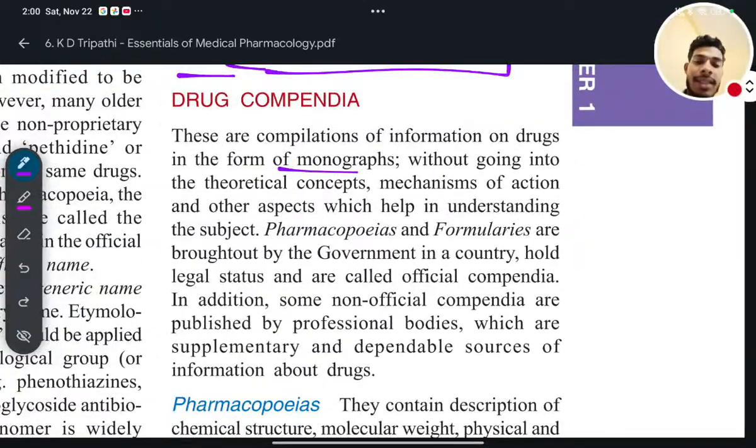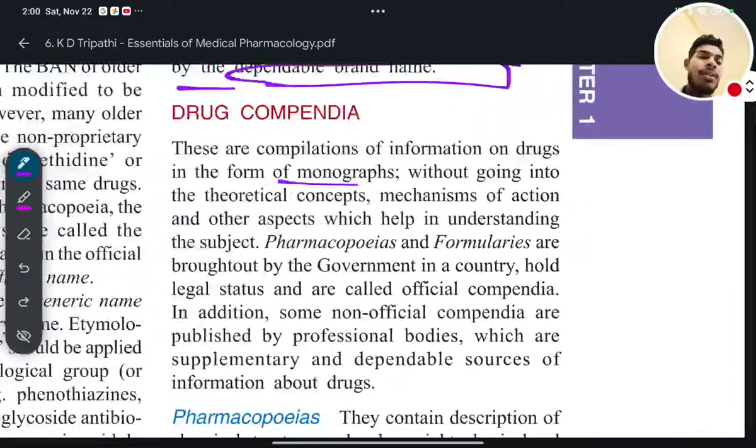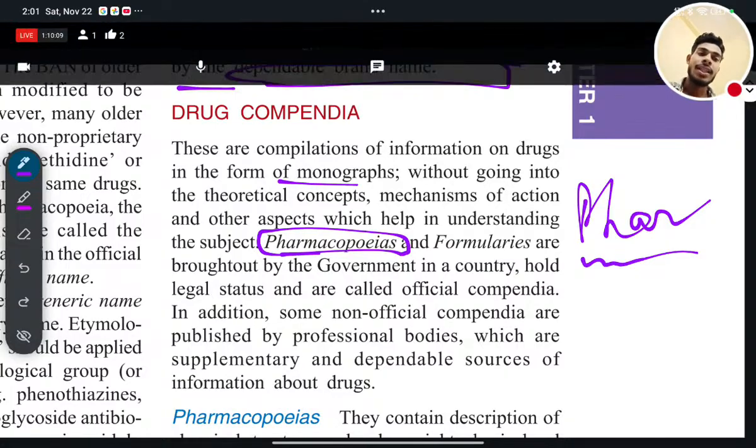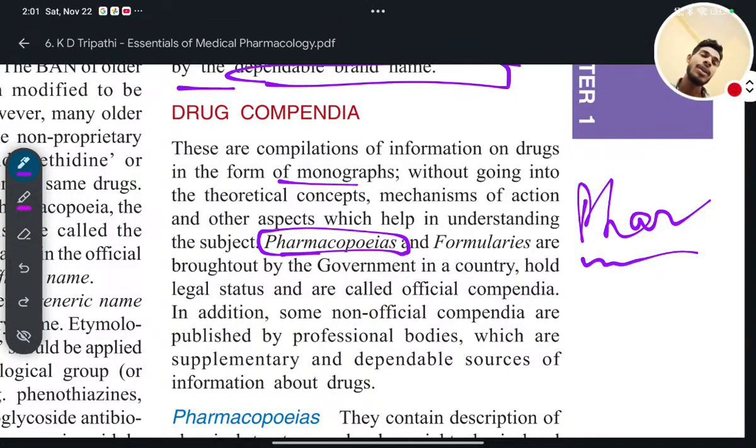In different countries they have different names. Since they are related to pharma and chemicals or drugs, they are called pharmacopoeia. In India, you will see the Indian Pharmacopoeia. In the US, you will see the US Pharmacopoeia. In Britain, you will see the British Pharmacopoeia.